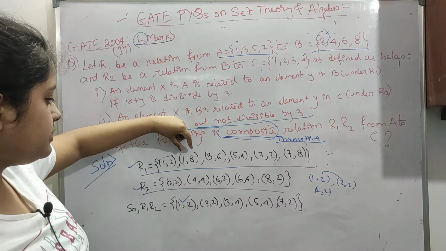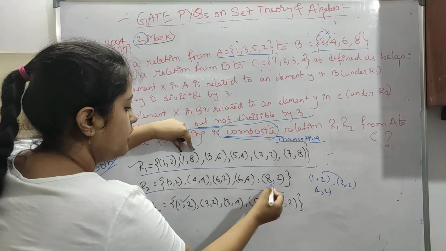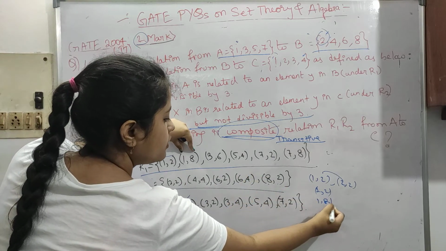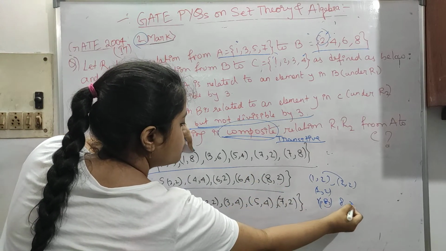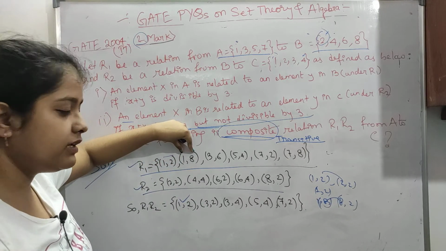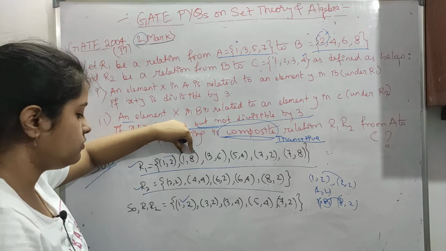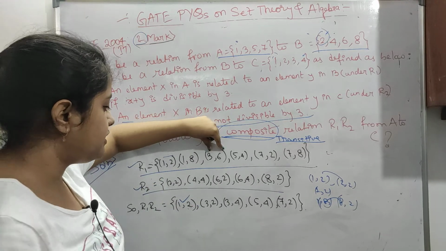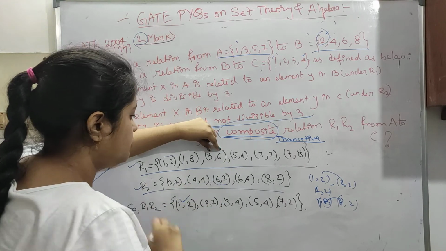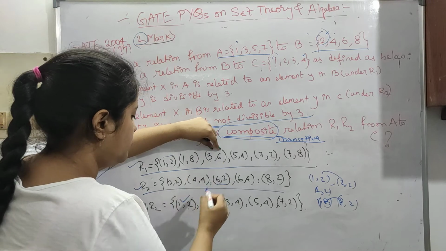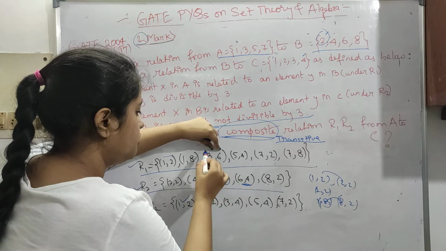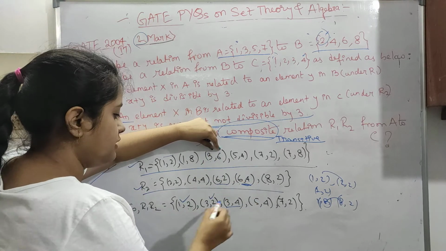Okay, so now next is 1 and 8. 1, 8 is here, 8, 2 is here. So 8 is common, 1, 2 again. It doesn't make any sense to write 1 and 2 again. Next 3 and 6. 3, 6 is here, and 6 is common here. 6 and 2 is here. 3, 6, 6, 2. So 3, 2 has to be present, right? Then again 6 is here. 3, 6, 6, 4. 3, 4 has to be present here in the transitive relation.